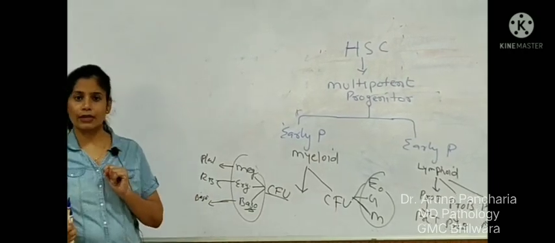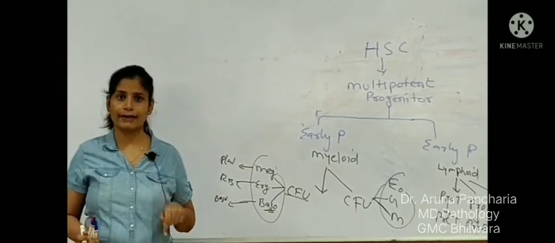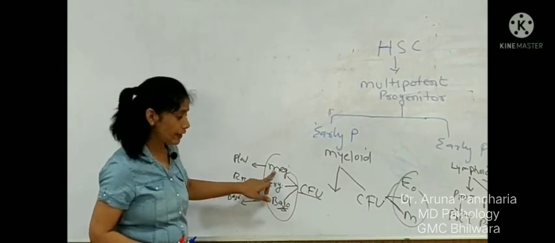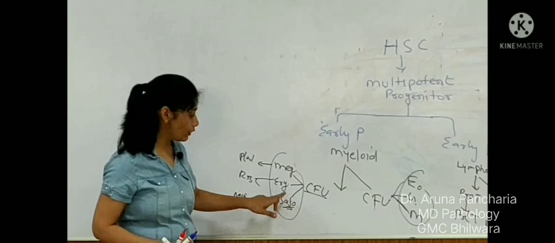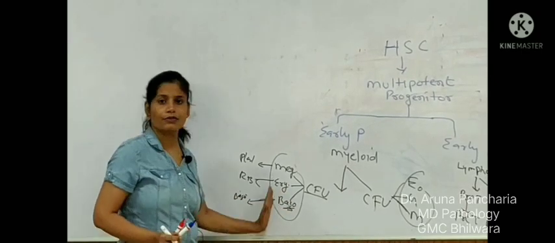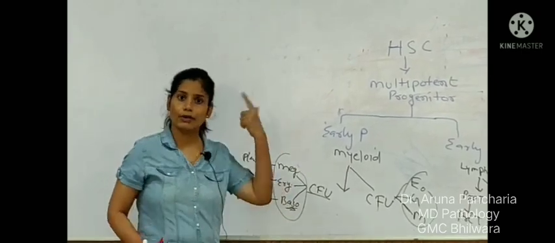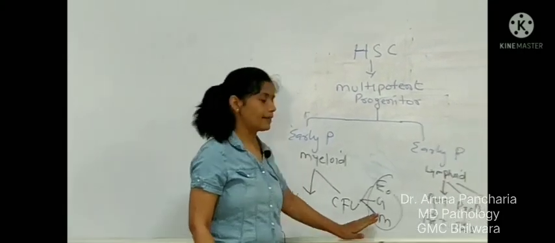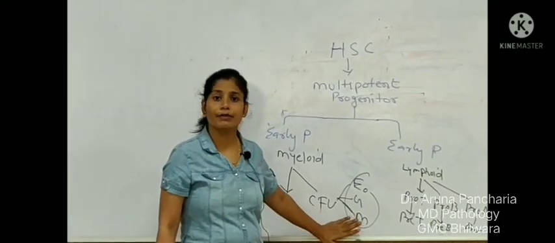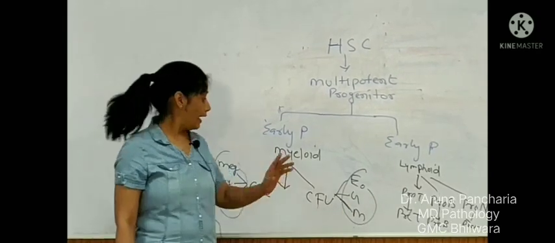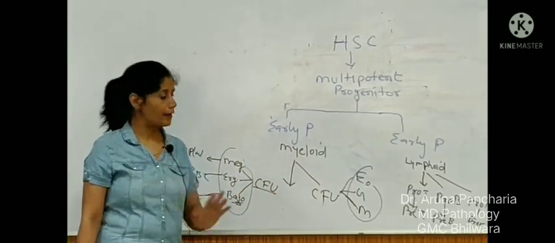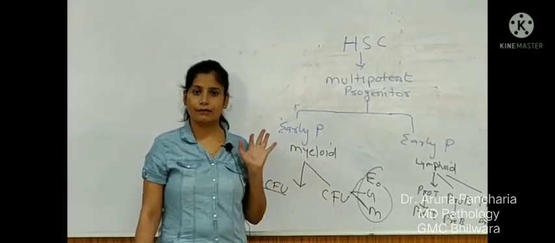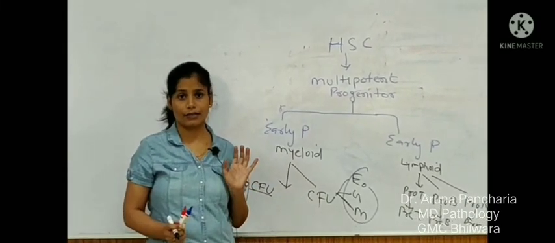So what is new in your classification according to Robbins? The latest addition is in the colony forming unit of the megakaryocytic series and erythrocytic series. This basophil also comes under this category. In the older classification, the basophil is not here, but the basophil category is under the colony forming unit basophil. This is the main aim. So now you have cleared that under the myeloid lineage all the cells come except lymphocytes. This is all about the hierarchy of the cell.